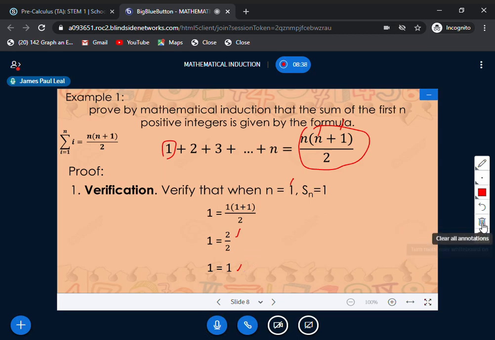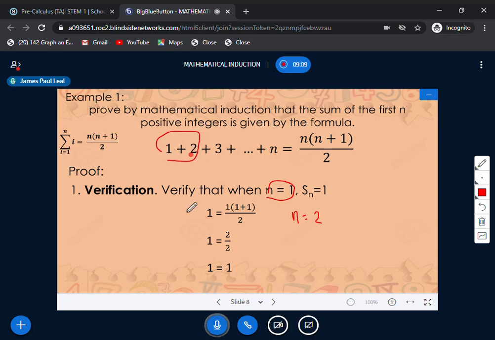Let us try it for the next number of terms. Say, for example, n equals 2. We are looking for the summation of the two terms, which is 1 plus 2, and it should be 3.